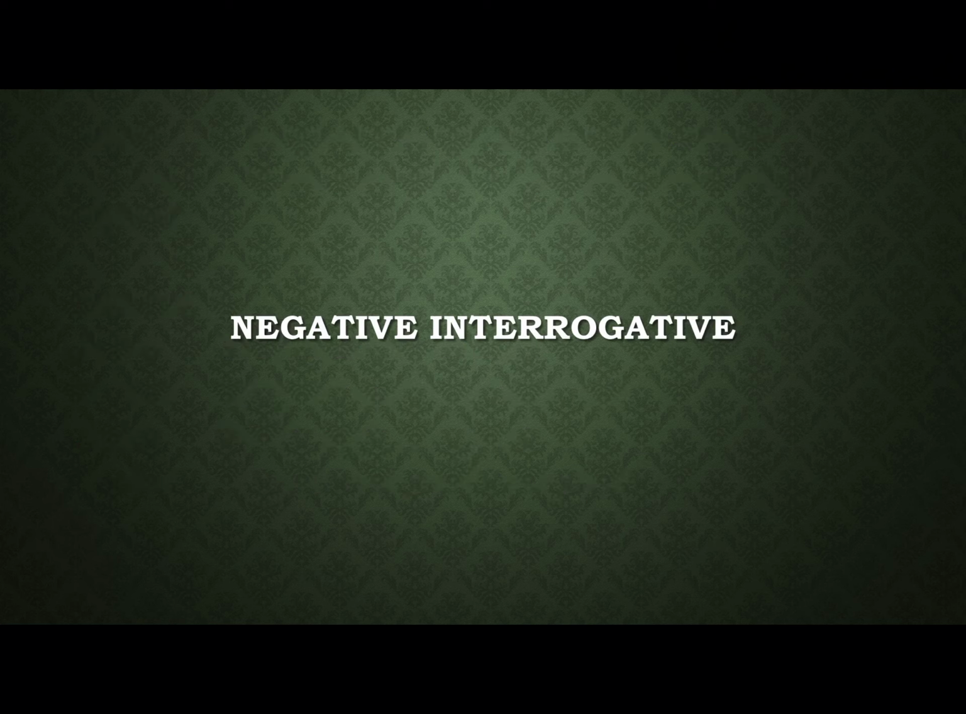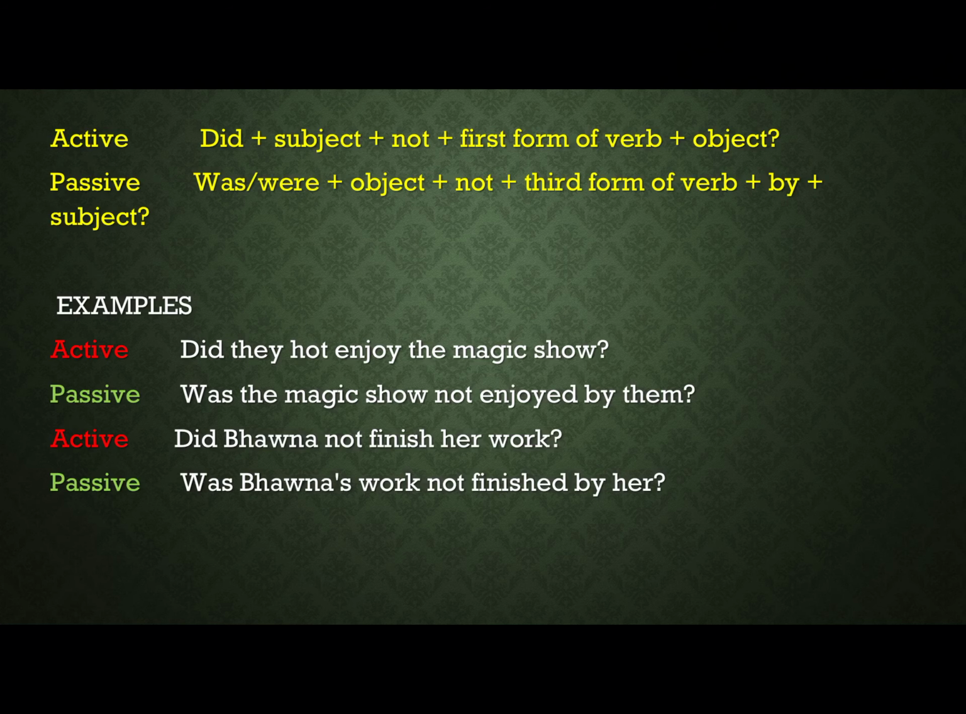Now coming to the negative interrogative sentences. Did, subject, not, first form of verb and object. This is the active voice. Then was, were, object, not, third form of verb, by, subject. I am giving the example. Did they not enjoy the magic show? Making it the passive voice: Was the magic show not enjoyed by them?